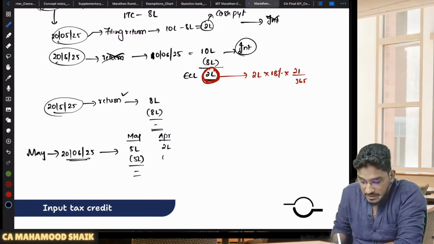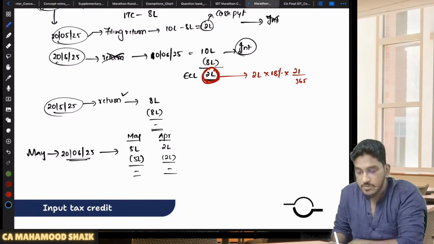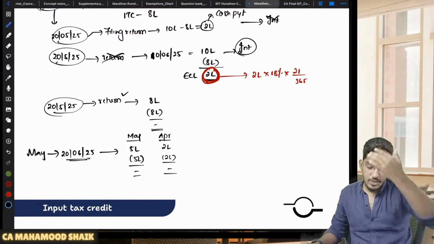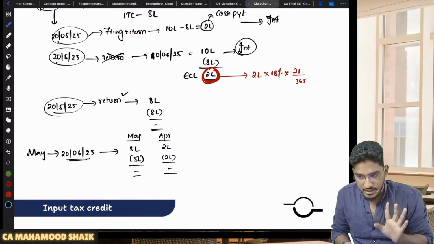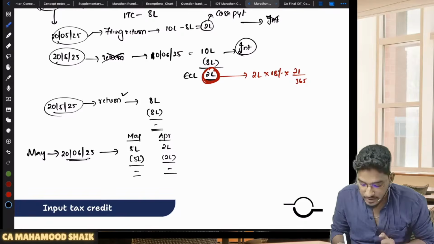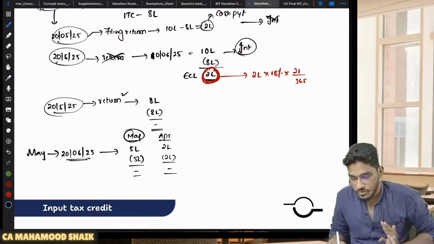But now in this month I have output, and in this month I have credit that I will use to discharge my April month liability. So you are behaving over smart here. You are saying that in May month you are filing your return. For May month you are filing your return. So May month liability you have actually disclosed.